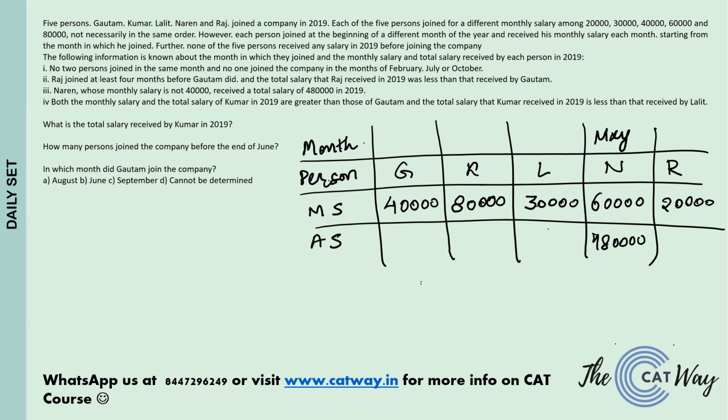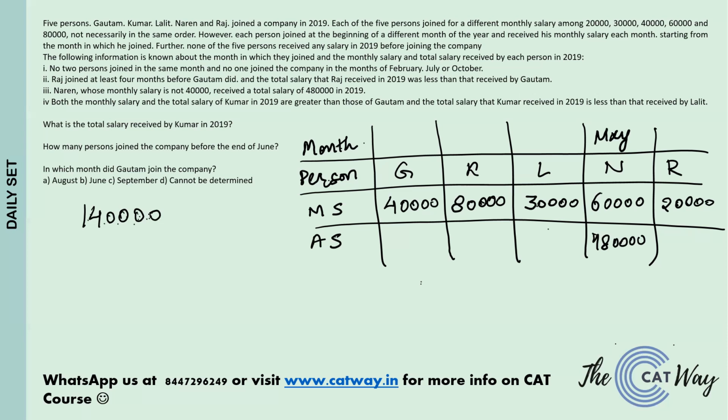Now going back, Raj joining in August is not possible. Going back to July, that is also not possible because there is a condition given, nobody joined in July. So Raj going back to June. If Raj goes back to June, he will be working for 7 months, right? He will be working for 7 months and he will draw a salary of 1,40,000.